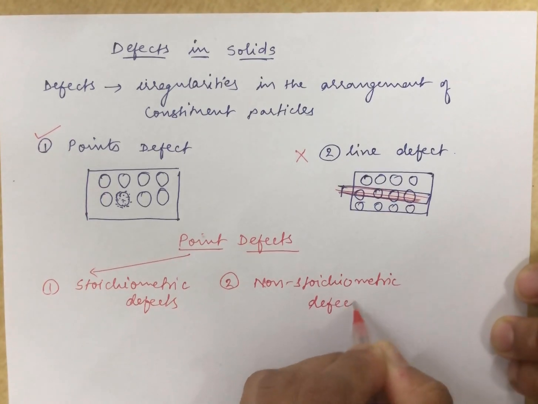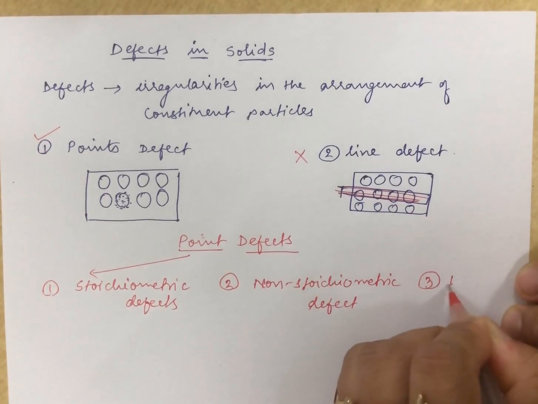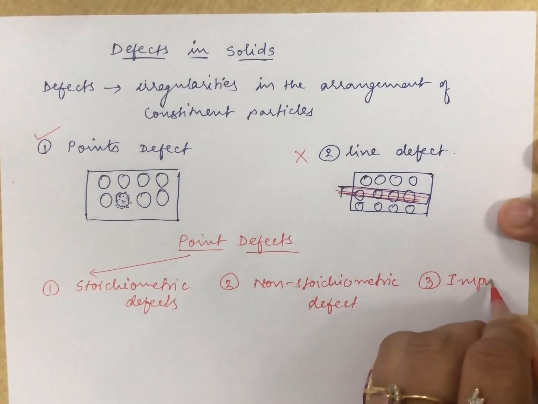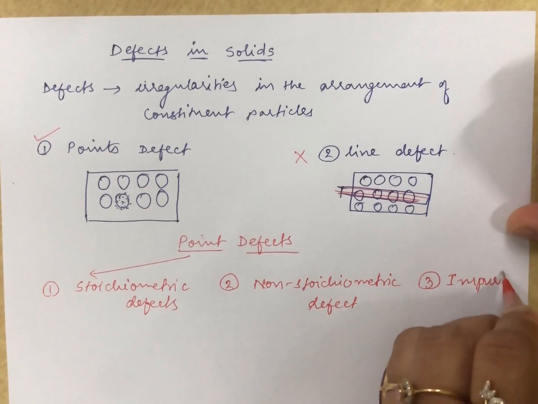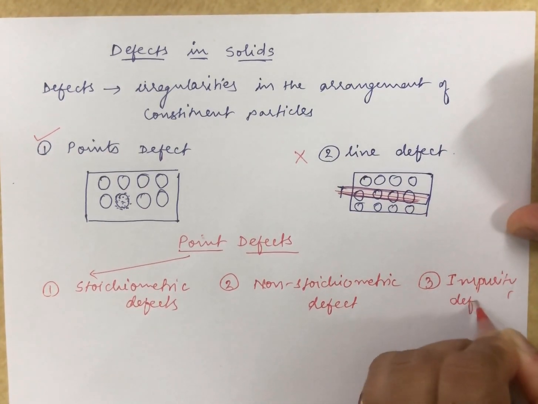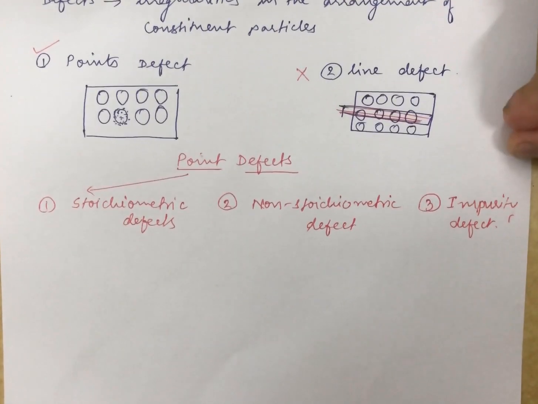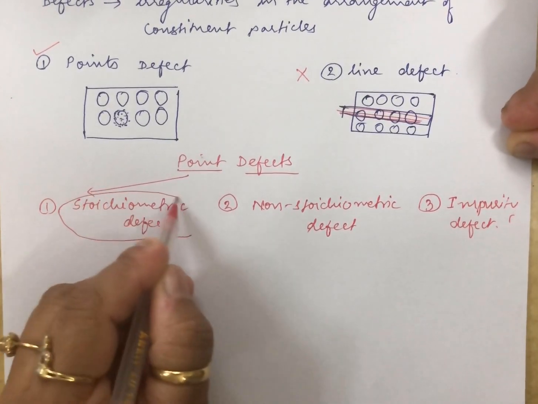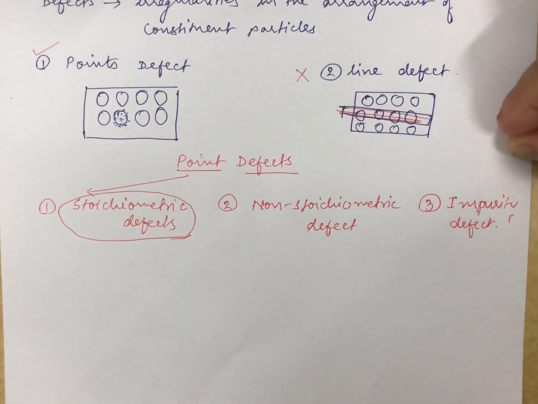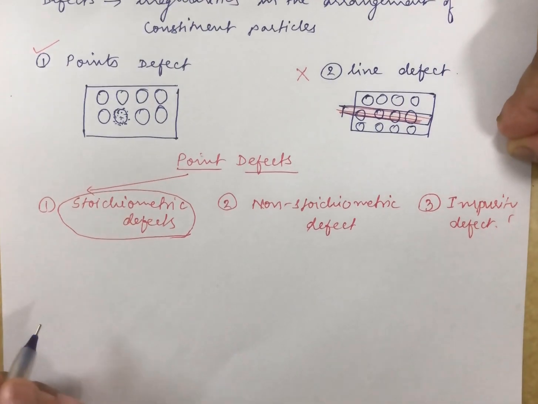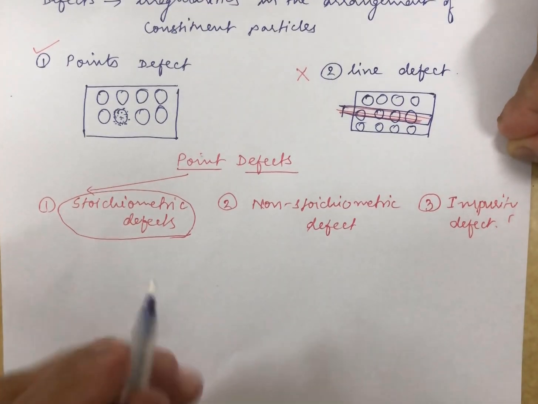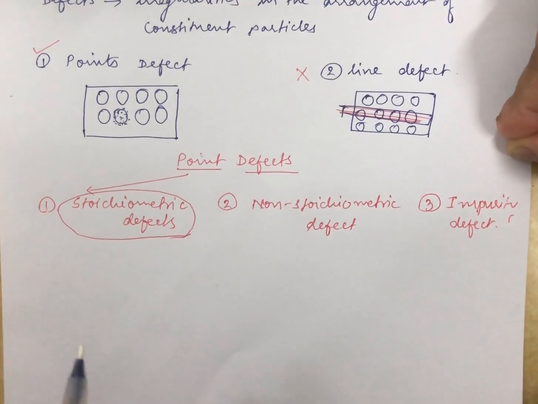And third is the impurity defect. Now in this video, I will focus on the discussion of the stoichiometric defect. Further, the stoichiometric defect will be classified, but let me first tell you what we mean by stoichiometric defect.